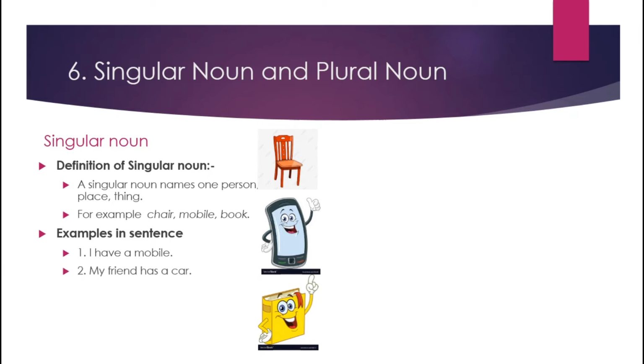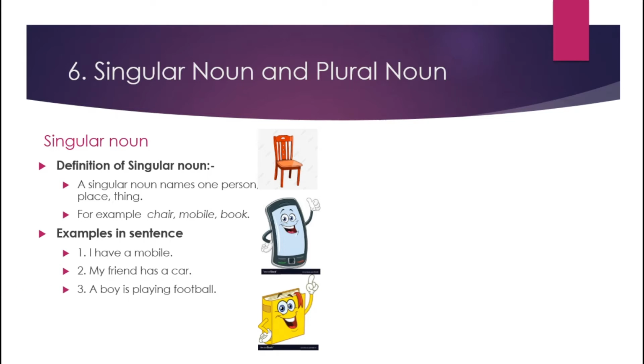Second one is my friend has a car. So here there are two singular nouns. Friend is a singular noun and car is also a singular noun. Here friend is one, not friends. Friend means only one friend, and car, here article a is there, it means car is only one, singular.